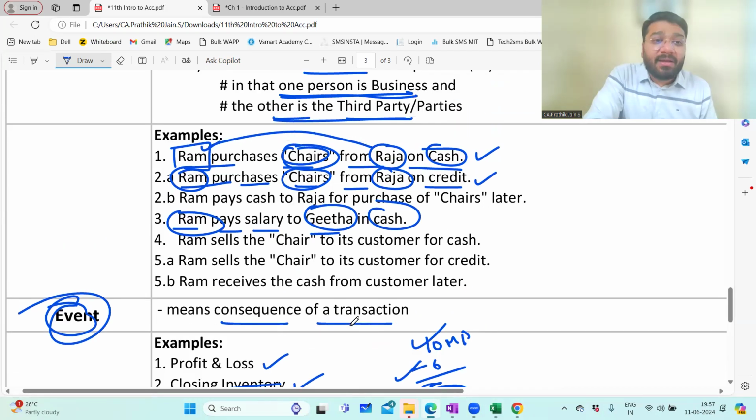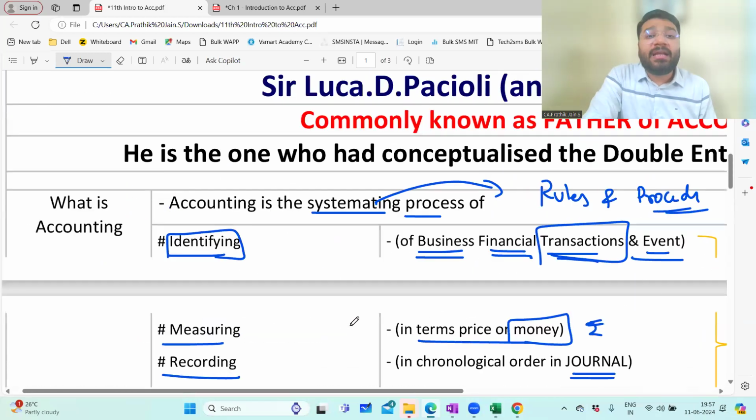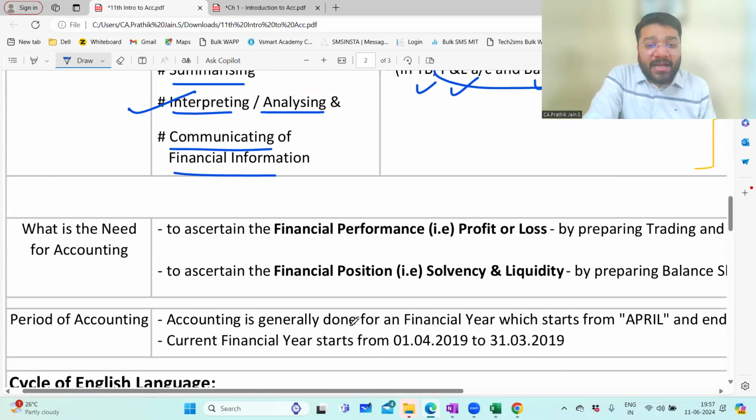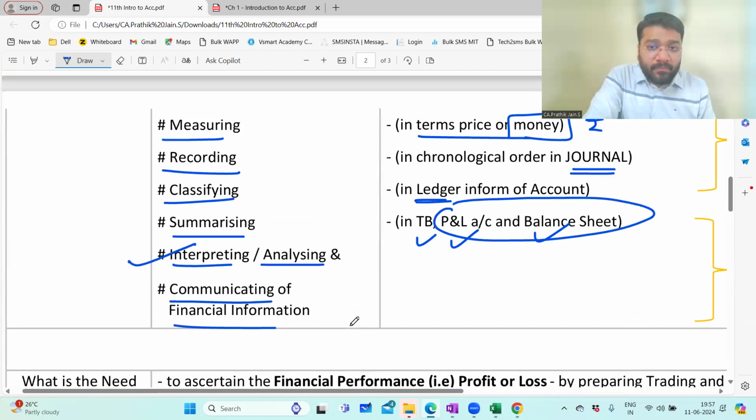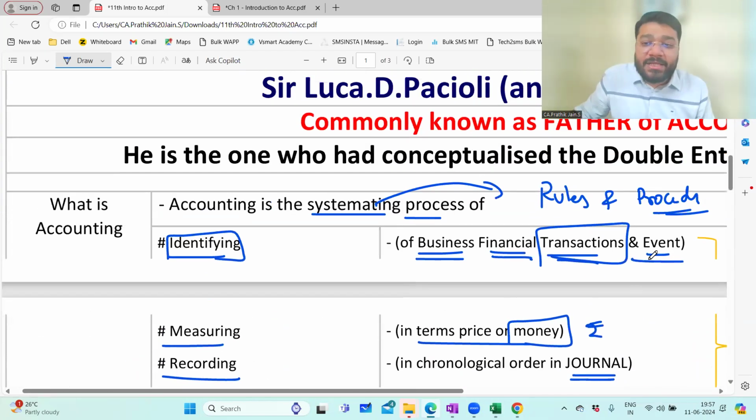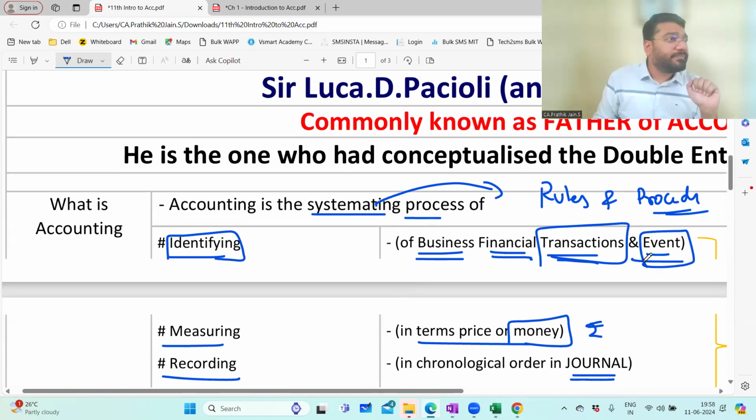So in that, what did we learn so far? Sir, how to identify a transaction and how to identify an event, we understood. So transaction, event, understood or not understood?